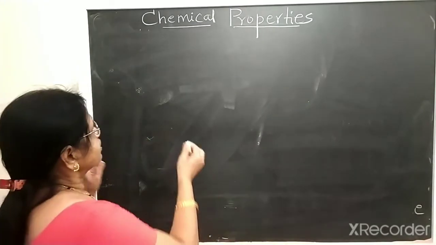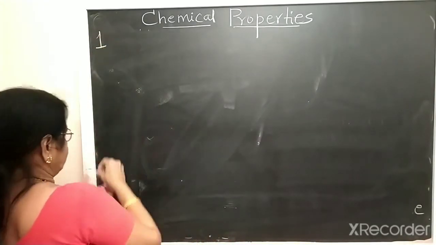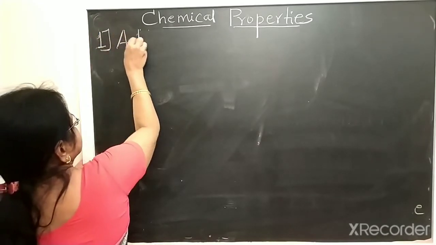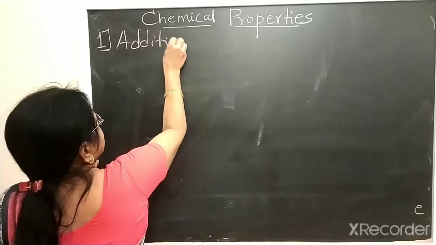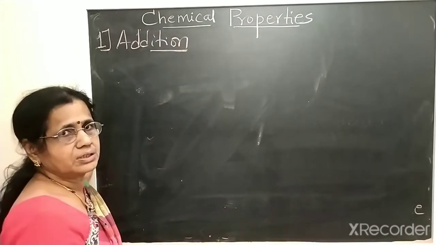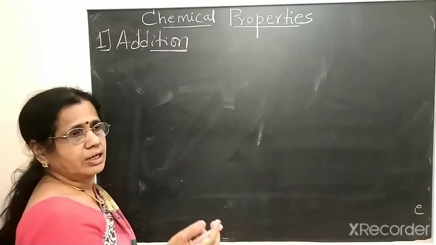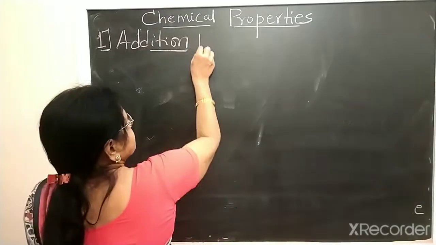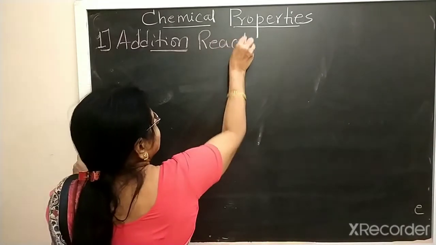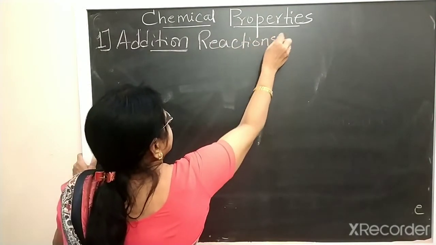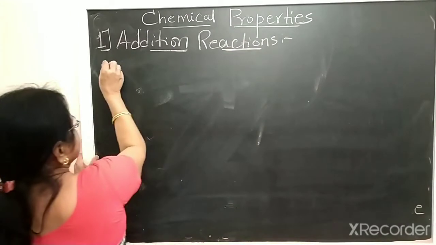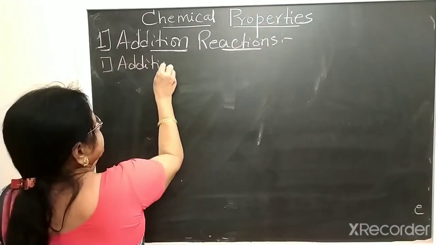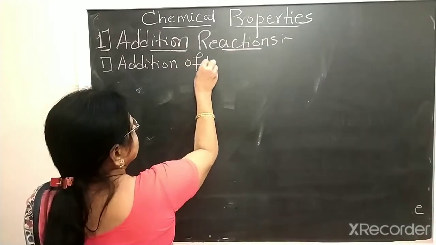So the first type of reactions are addition reactions. Most of these reactions you studied in the preparation of the alkanes. Under addition reactions, first is addition of dihydrogen.